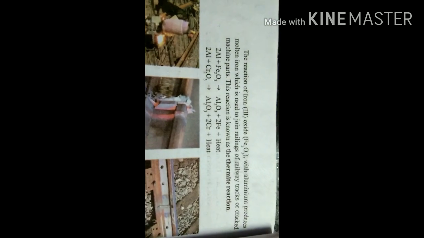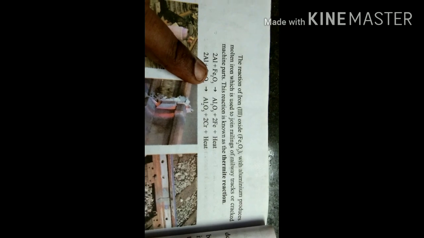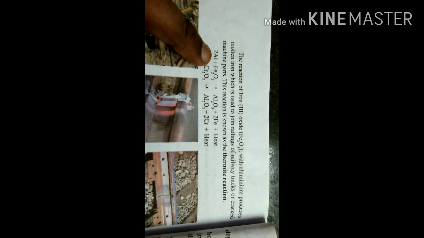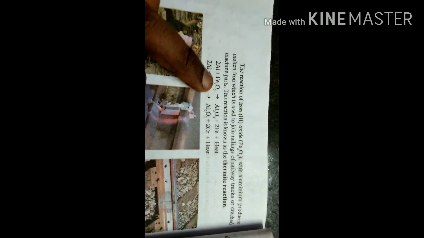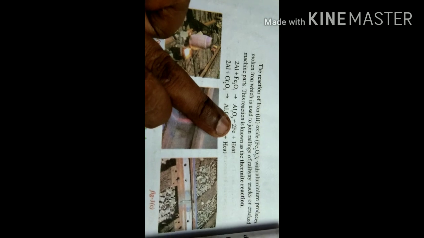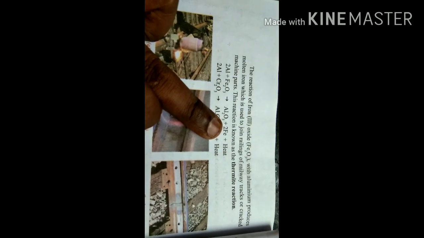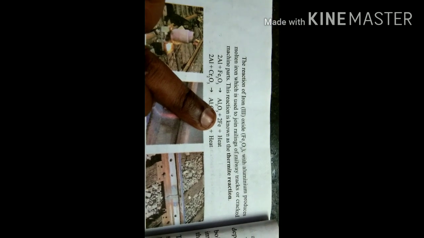Observe this example. In this, Fe2O3, that is nothing but an ore of iron, hematite, reacts with aluminum. What happens? Aluminum is a high reactive element when compared to iron. So this aluminum displaces the iron. Then it forms aluminum oxide by eliminating the iron. This iron which is eliminated is extracted in the liquid state.